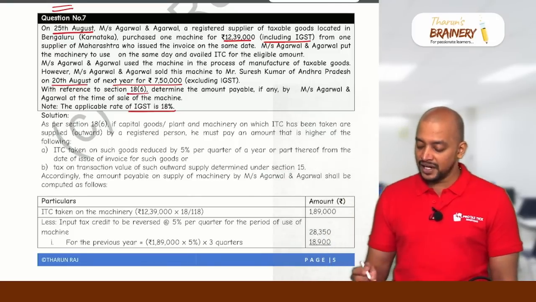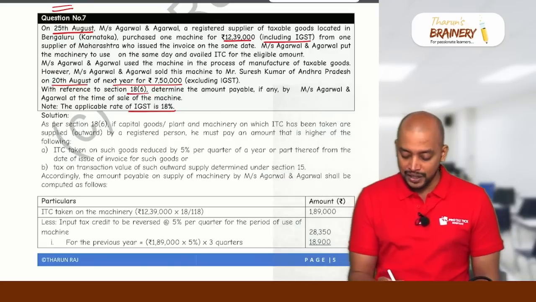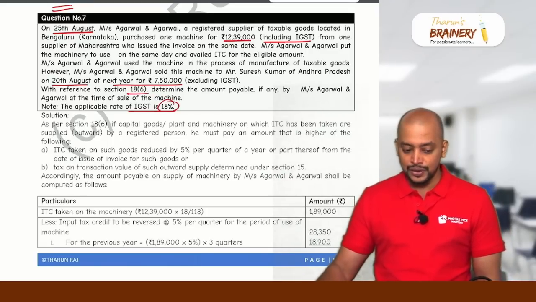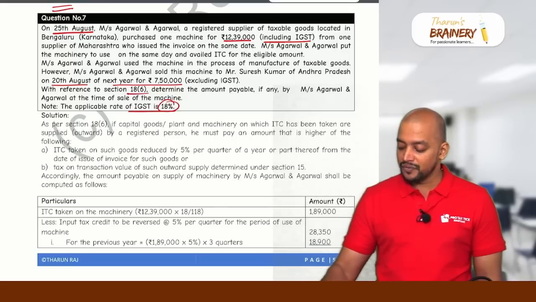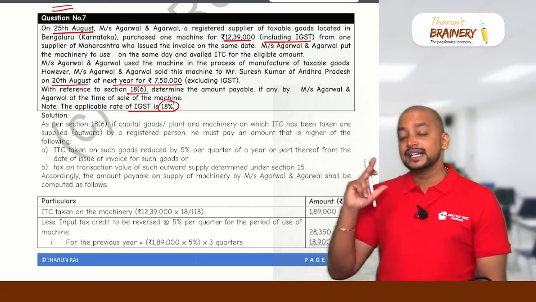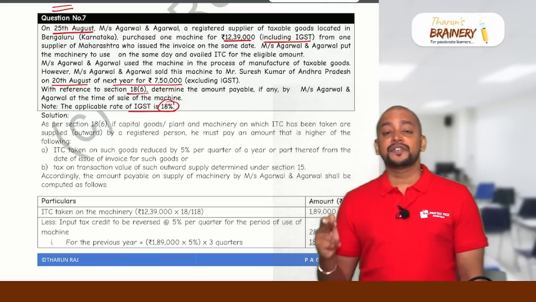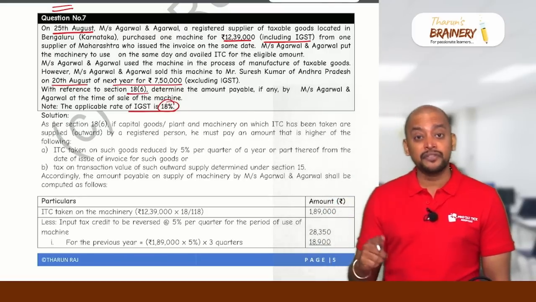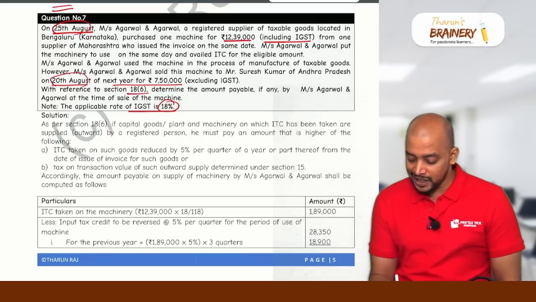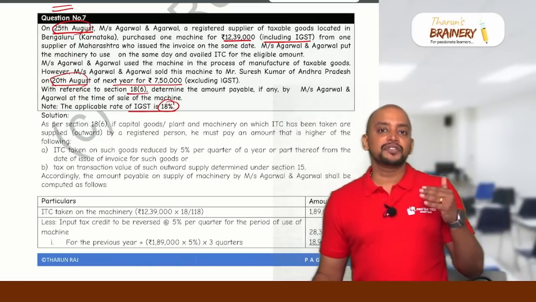What is the ITC availed? 12,39,000 into rate of GST, how much? 18%. So 12,39,000 into 18 divided by 118. So that will be what? 1,89,000 is the ITC availed. ITC availed minus 5% for every quarter or part thereof from the date of purchase till the date of disposal, 20th August next year.